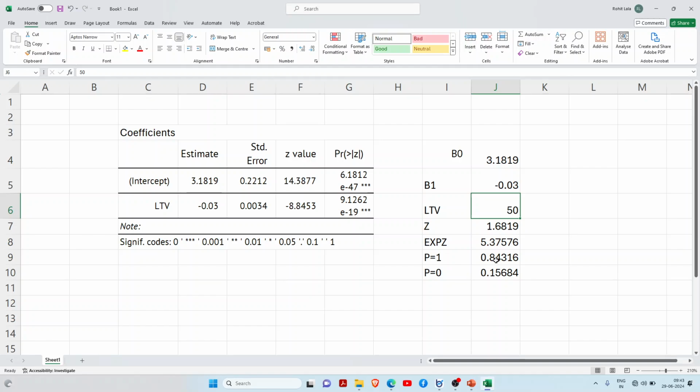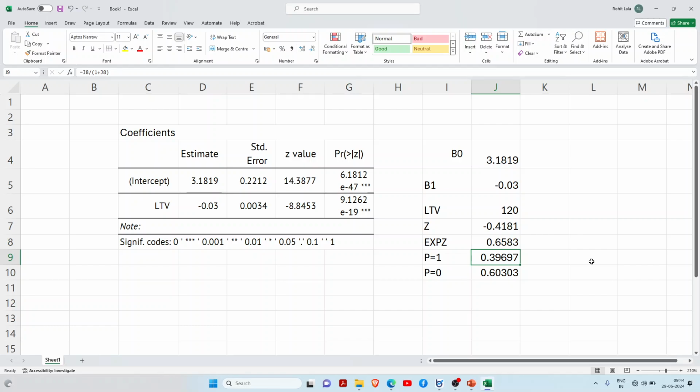Now suppose I increase the ratio and take 80%. You can see the loan acceptance chance becomes 68% and the rejection chance is slightly higher. Now suppose I change the scenario: I have an asset of 10 lakh and I want a loan of 12 lakh, so I am giving 120%. You can see here the probability is less than 0.5, about 0.40. So rejection chances are nearly 60% and acceptance chances are 40%. This way, you can see this regression model helps us take the decision.